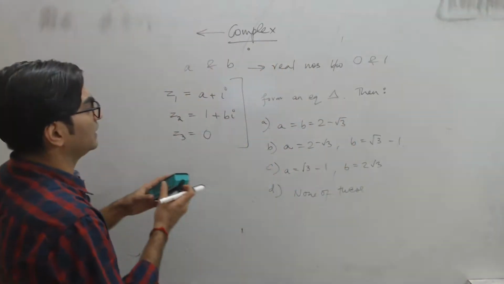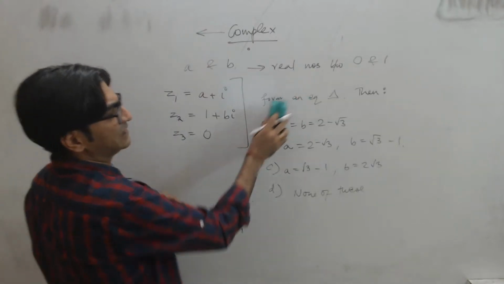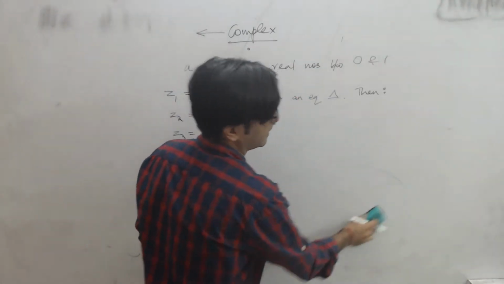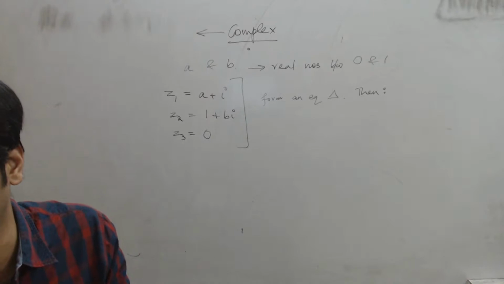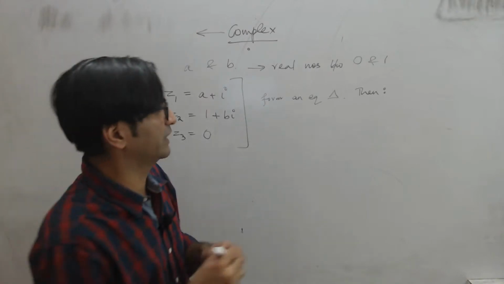So what's the condition I'm going to use here? It says they form an equilateral triangle. Let me take away the option choices for just a minute and we can try solving this question, right?